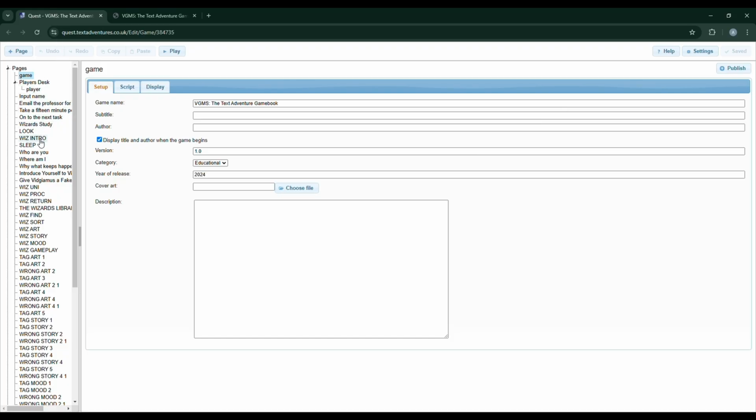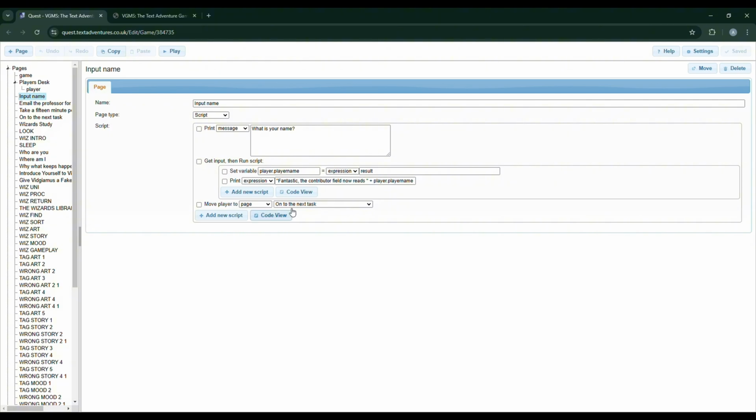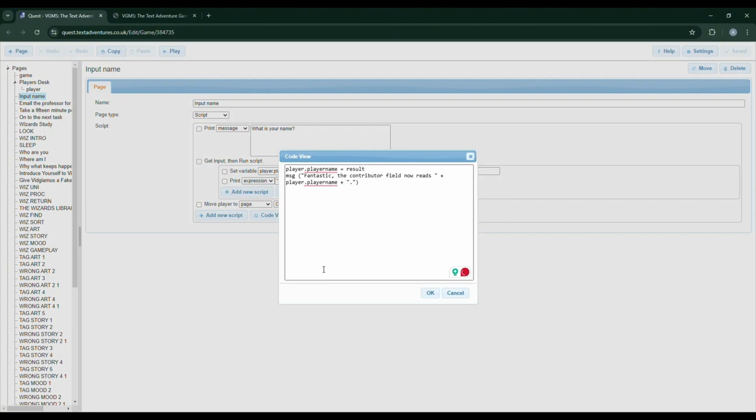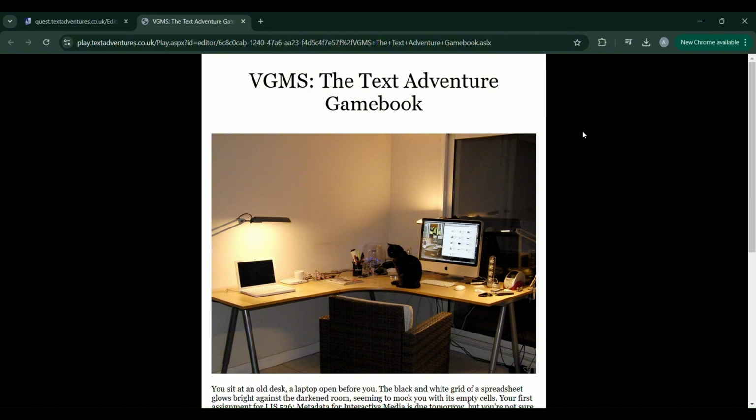Next, this is all done by script, aka code. Text Adventures does a really good job at making things accessible to the everyday person. So if you have any questions on how to code or how a certain code works for your particular game, there's so much documentation and it makes it possible to get done. And that's it. I'm going to go ahead and give this on over back to my group mates